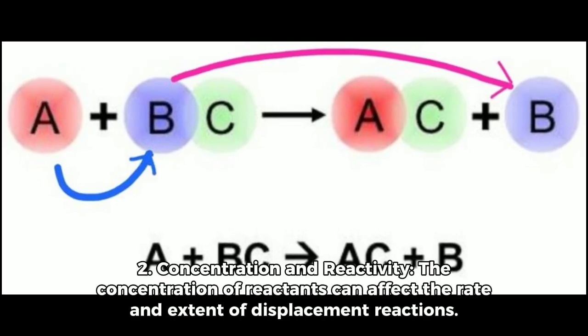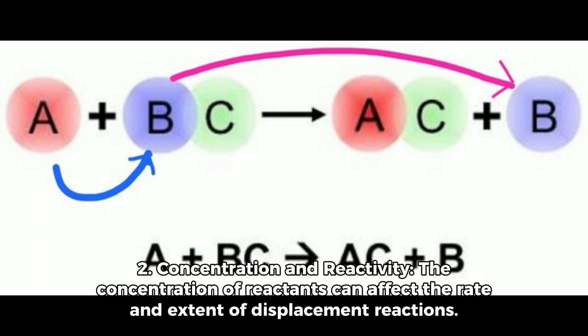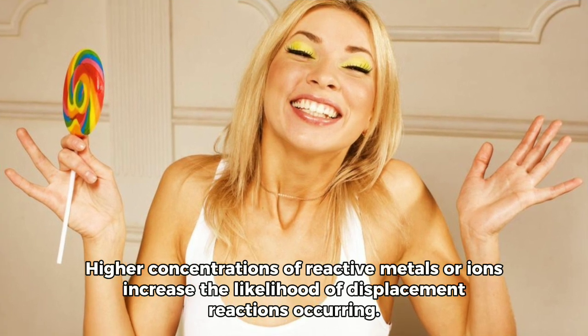2. Concentration and reactivity. The concentration of reactants can affect the rate and extent of displacement reactions. Higher concentrations of reactive metals or ions increase the likelihood of displacement reactions occurring.